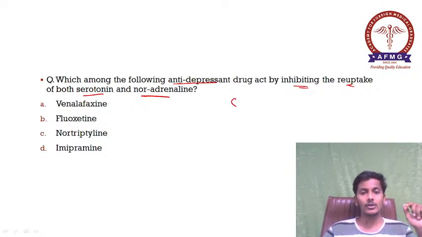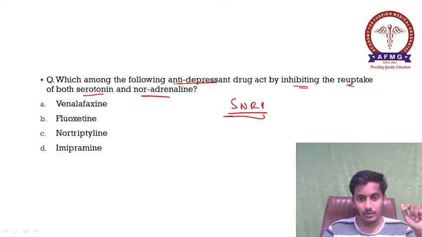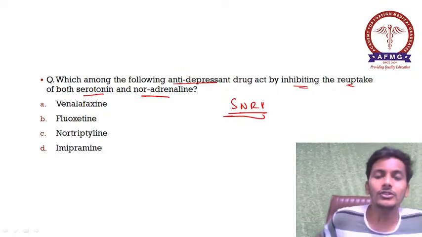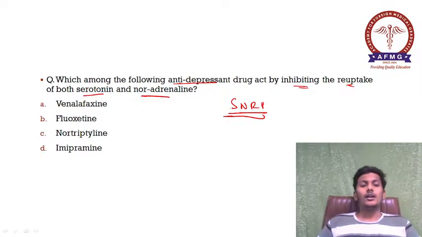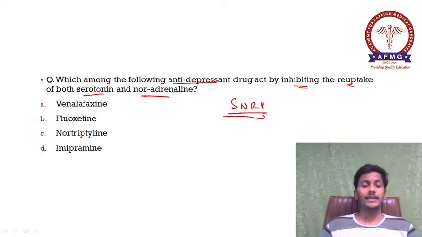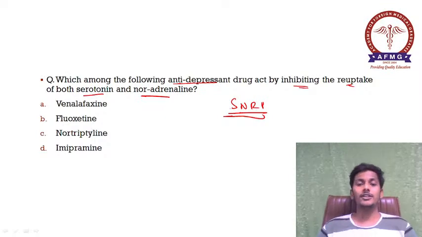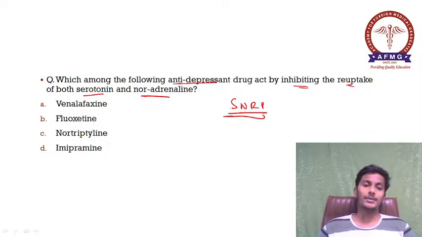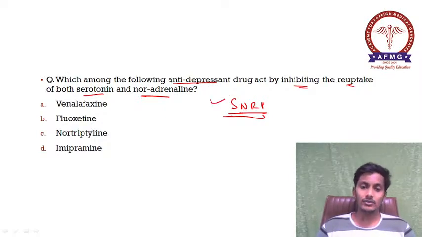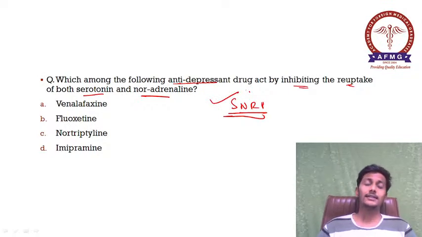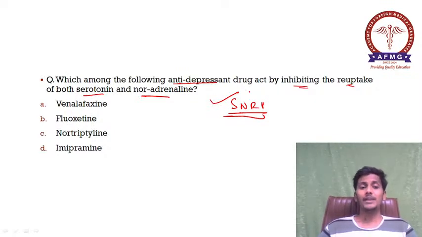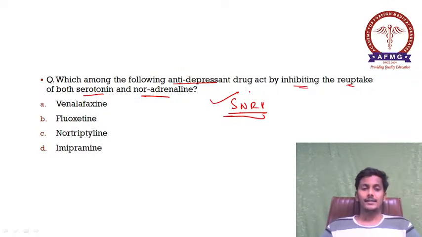They are asking about the group SNRIs, serotonin and noradrenaline reuptake inhibitors, and they are asking the drug name from this group. The options were A. venlafaxine, B. fluoxetine, C. nortriptyline, and D. imipramine. So please tell the answer.